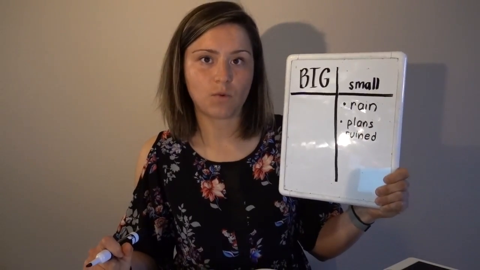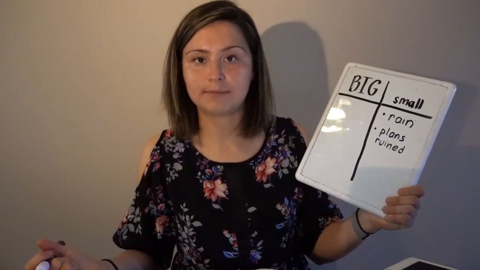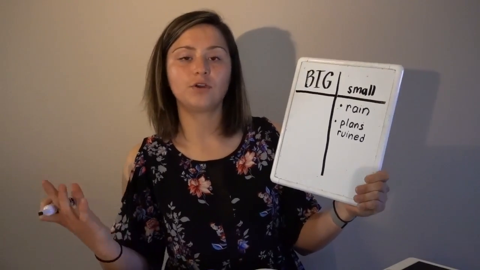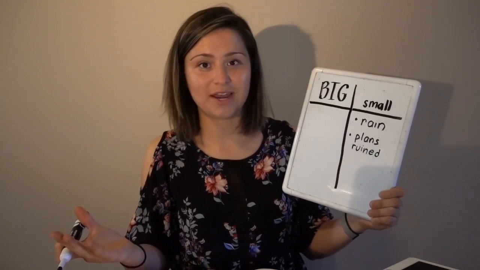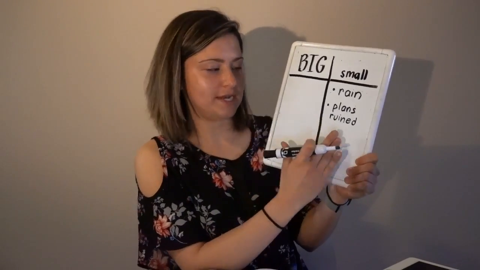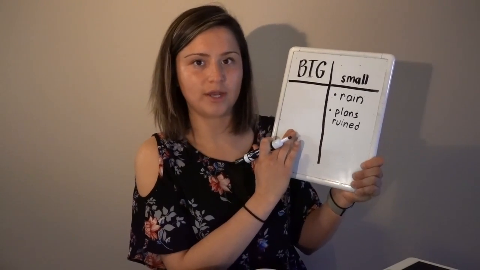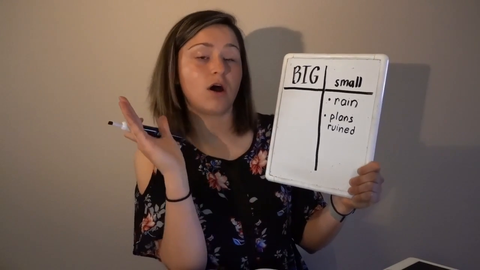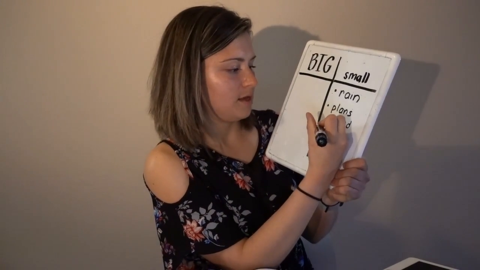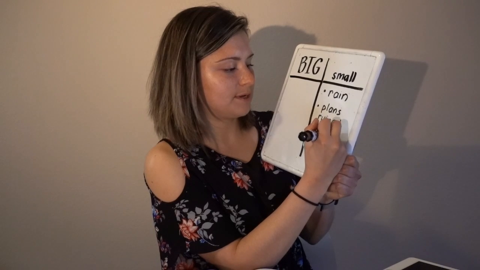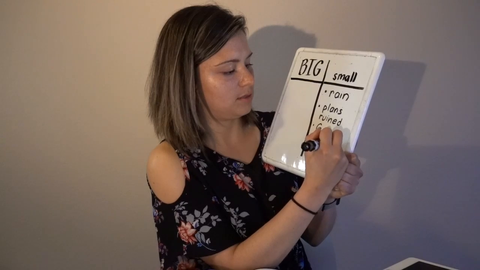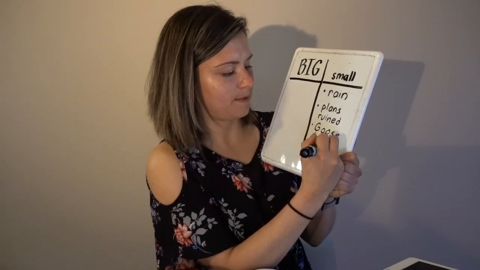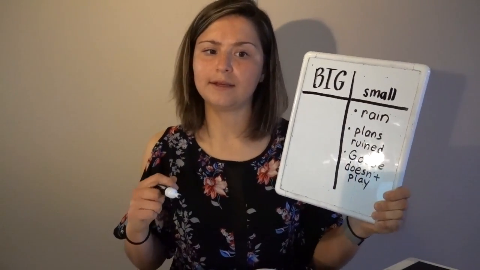Okay, for the next one, we have the goose doesn't want to play with Wilbur. So I want you to think to yourself, if the goose doesn't want to play with Wilbur, or maybe you have a brother or sister at home and they don't want to play with you right now, do you think that's a big worry or a small worry? And so you guys can go ahead and decide which side of the T-chart it should go on. Now, if you're ready, I'm gonna go ahead and put it on the small side. The goose doesn't want to play, but that's not a big worry. Sometimes people need breaks from each other. Goose doesn't play. All right, let's take a look at the next thing that happens.